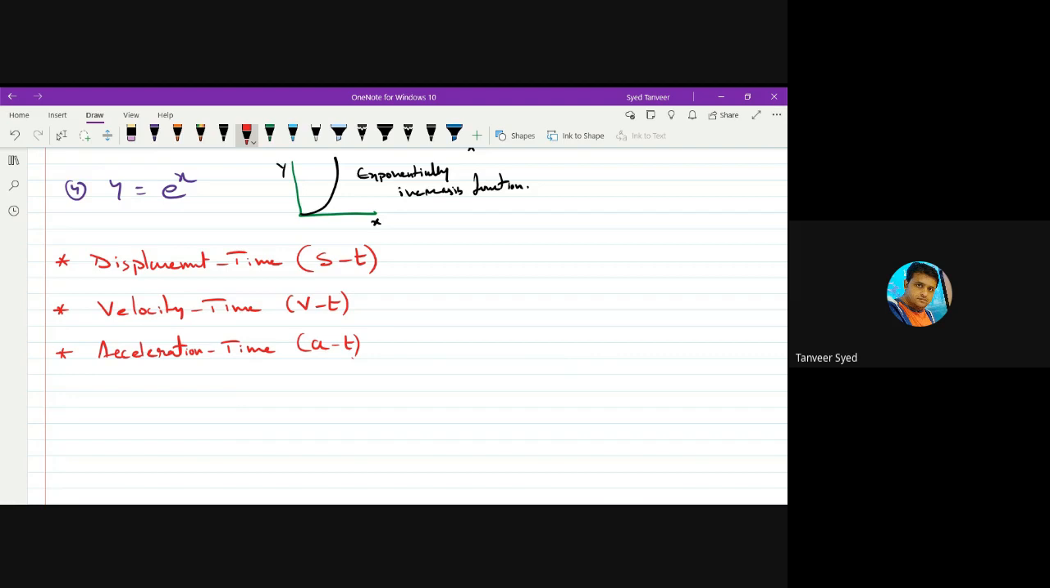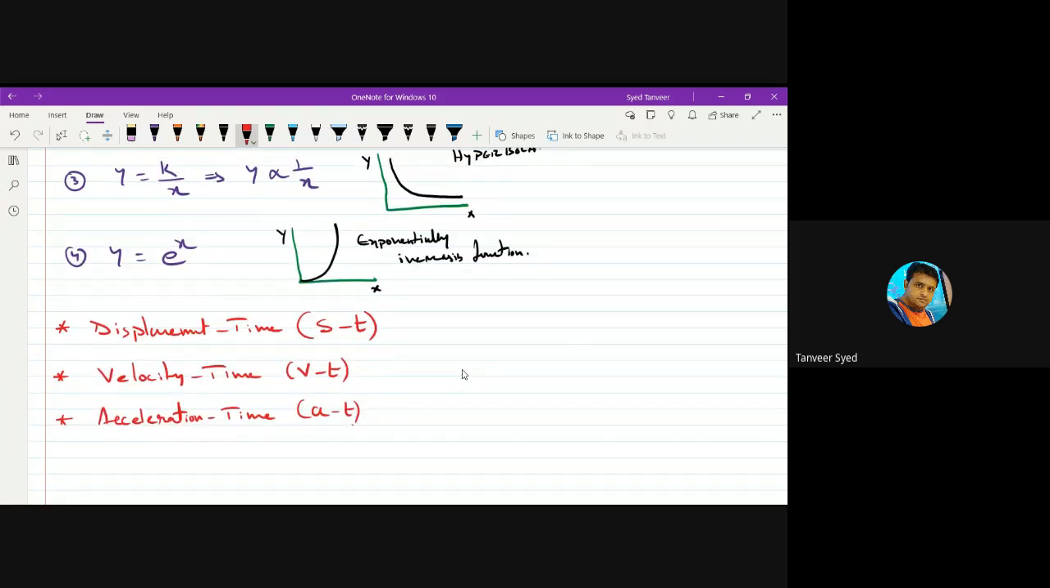We have to study these three types of graphs in detail, and how we can use the concepts of slope and area under the graph to calculate our required physical quantities. Like you can find out velocity from a graph, you can find out displacement from a graph, you can find out acceleration from a graph. How can we find that? That we should discuss in detail. We will do that tomorrow.